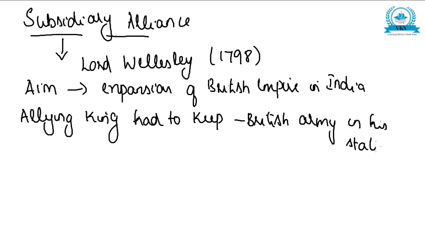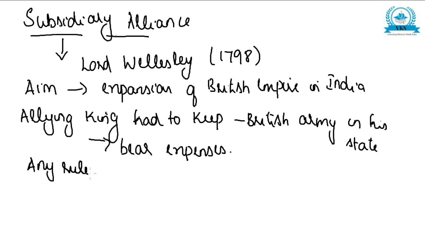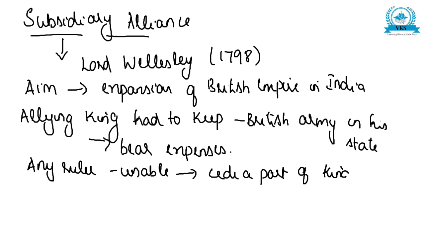So any king who signed the Subsidiary Alliance had to keep a British army in his state, and the same king had to bear the expenses of the army. All the expenses of the army had to be taken by this allying king. And any ruler who was unable to pay the expenses had to cede a part of his kingdom to the British.